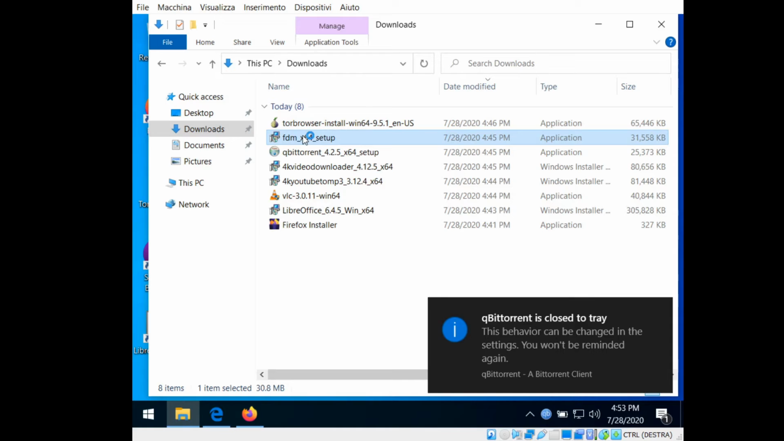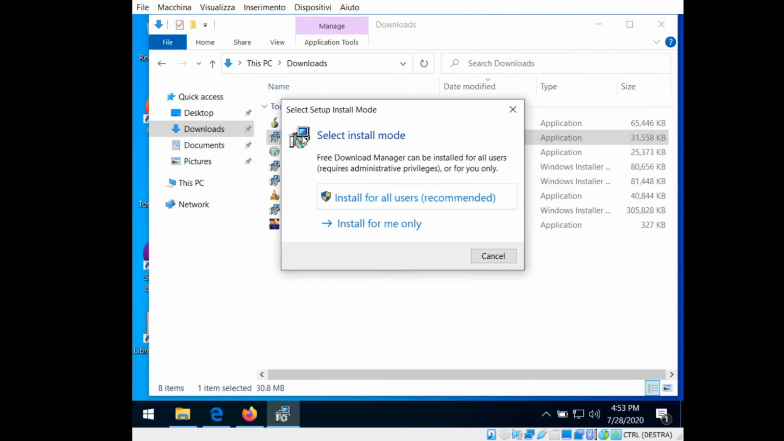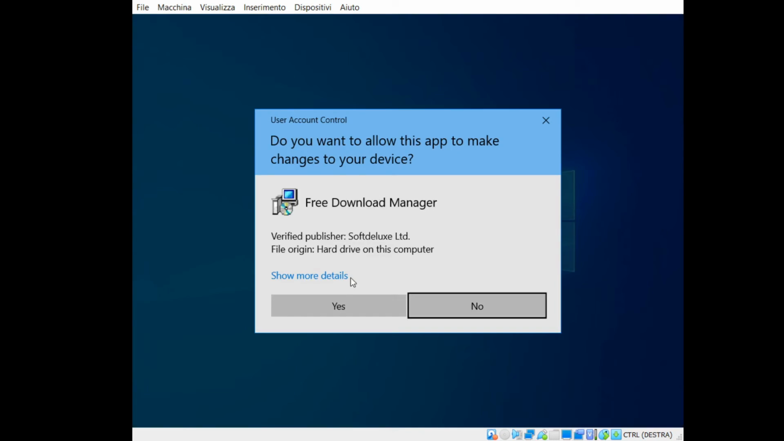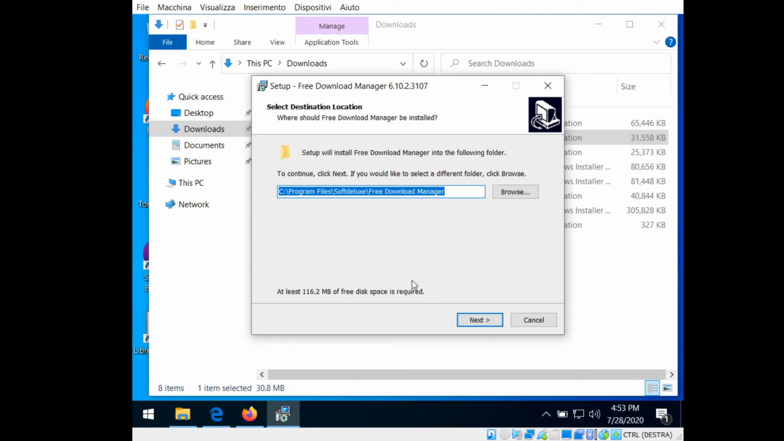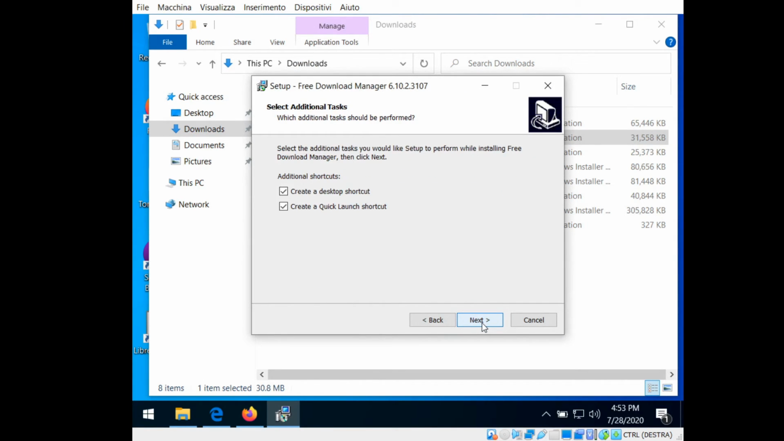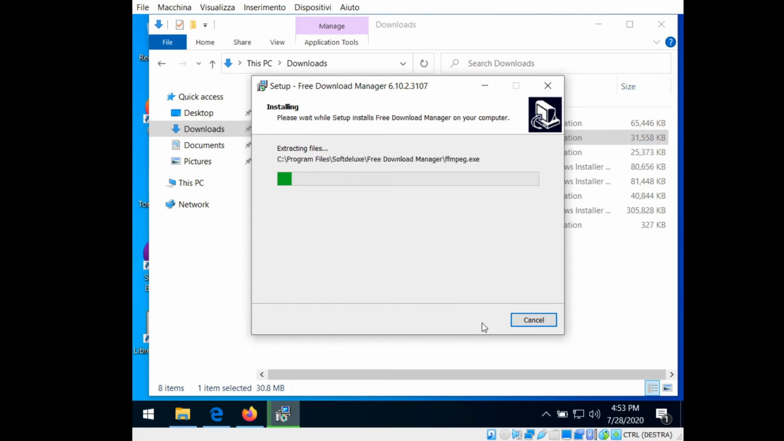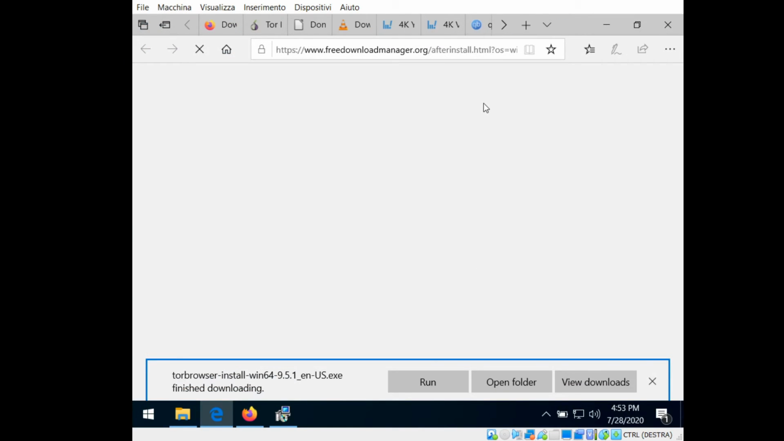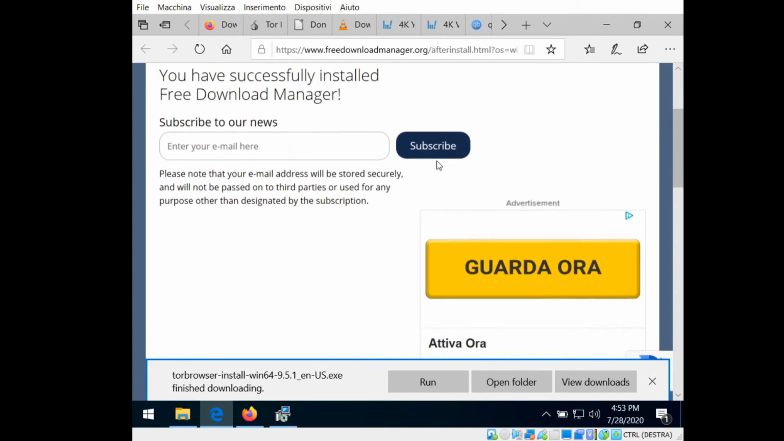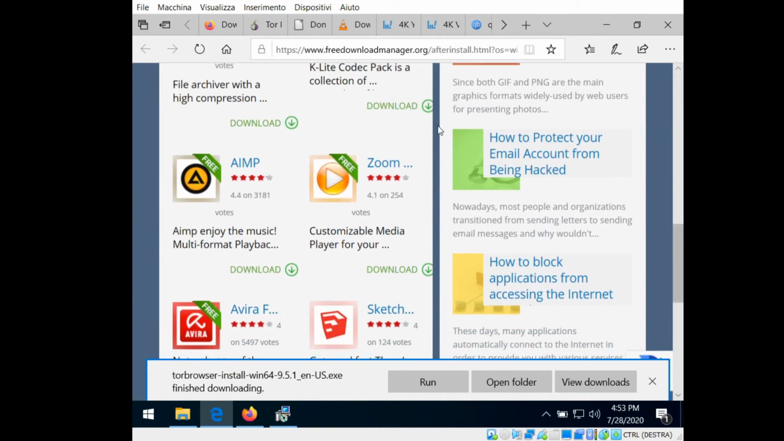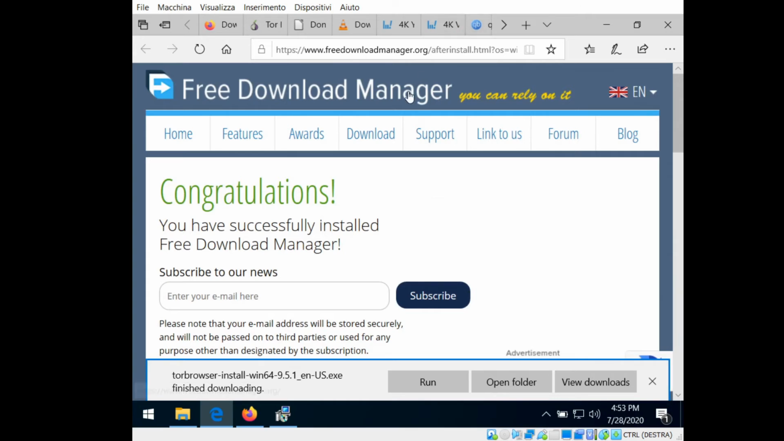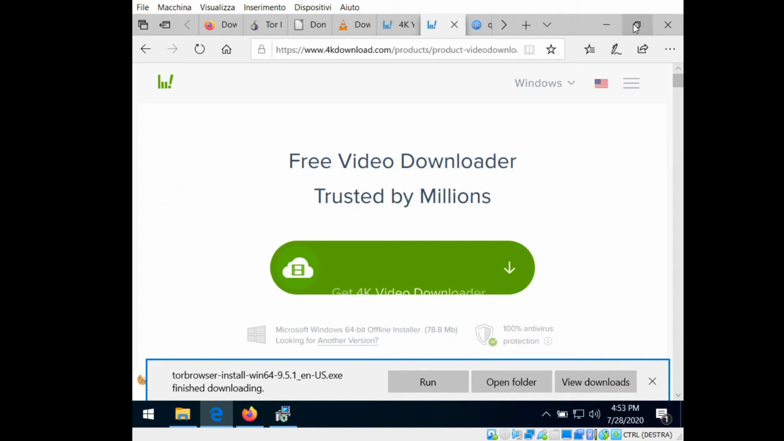And Free Download Manager. It is a very simple download manager. The best feature is that you can pause downloads. For example, if you want to download a file one day but you don't have enough time, you can stop the file and continue to download the file the next day. This is the website freedownloadmanager.com.